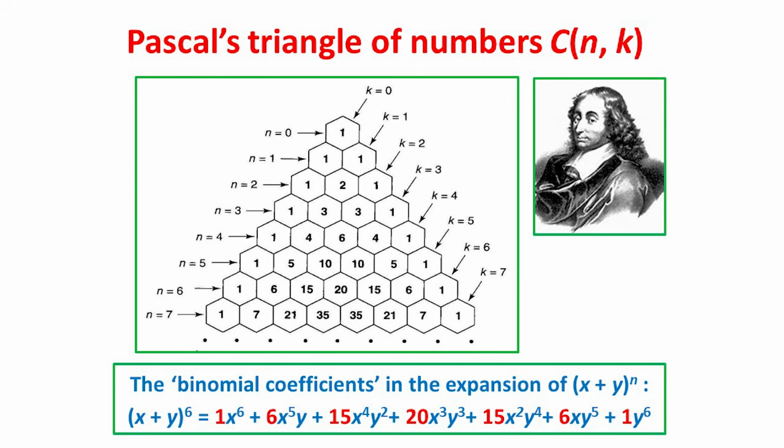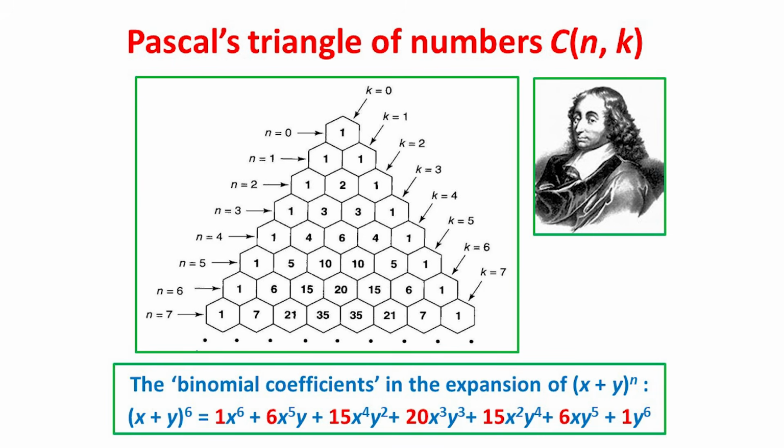For example, in the row labelled n equals 6, the entries 1, 6, 15, 20, 15, 6 and 1 are Sussruta's numbers. There are several things to notice here. For example, by combination rule 1, C(n,k) equals C(n,n−k), so each row can be read forwards or backwards. Also, by rule 2, C(n,k) equals C(n−1,k) plus C(n−1,k−1), each inner number is the sum of the two numbers above it.